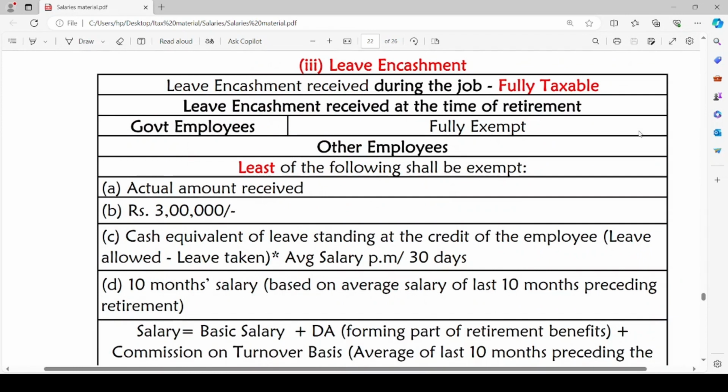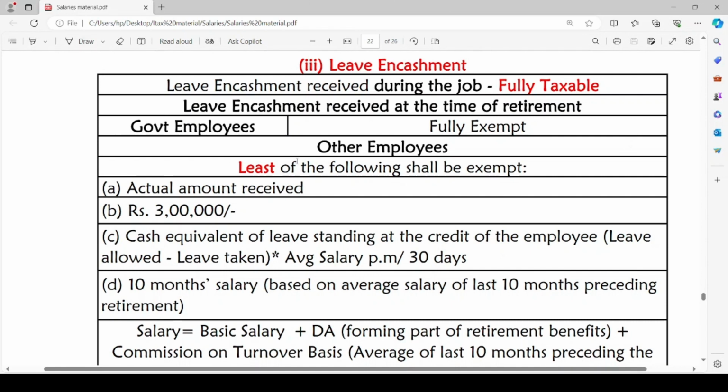The third retirement benefit is leave encashment. Leave encashment received during the job is fully taxable. Leave encashment received at the time of retirement, for government employees it will be fully exempt. But in case of other employees other than government employees, the least of the following shall be exempt. The least of these 4 points.